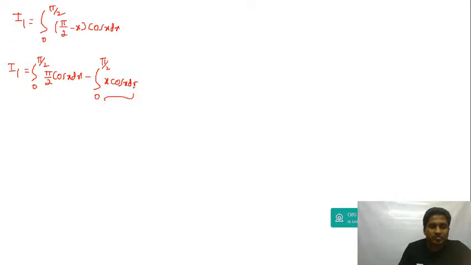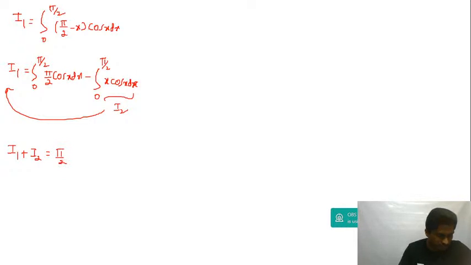Right, this is same as I2. Shift it here, you will get I1 plus I2 is equal to integral of pi by 2 cos x. Integration of cos x is sin x between the limits 0 to pi by 2.